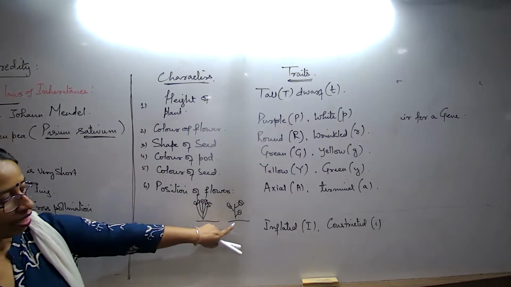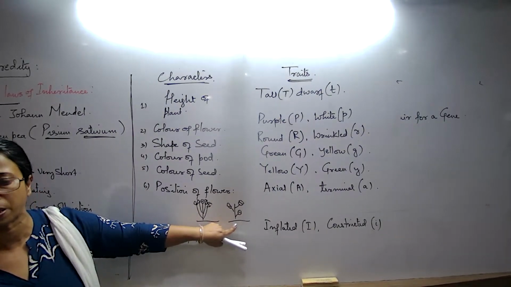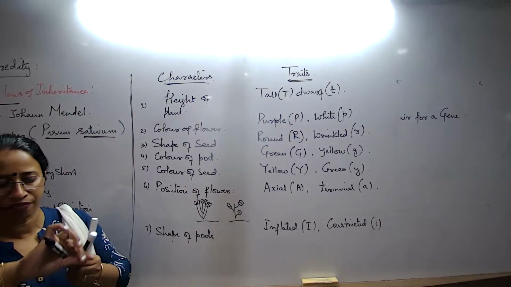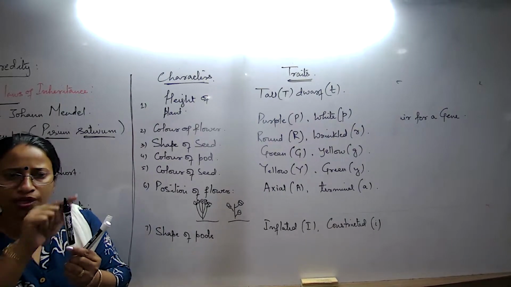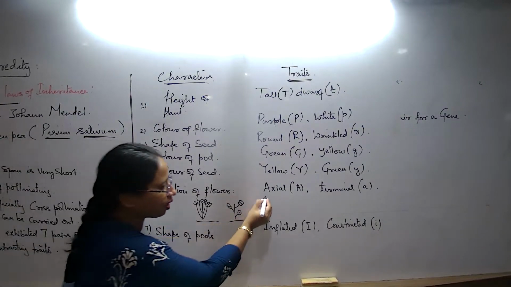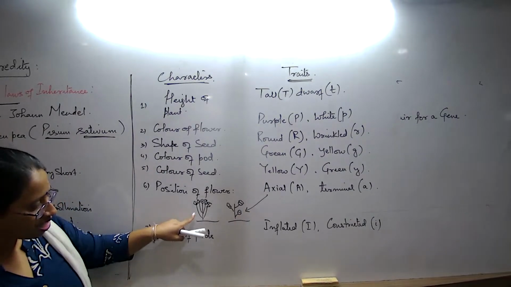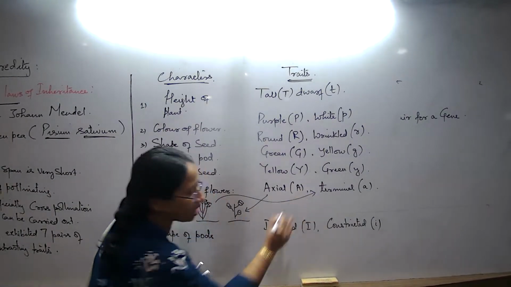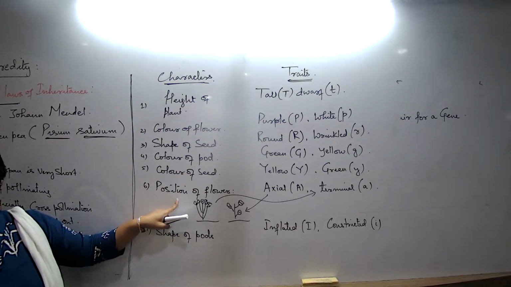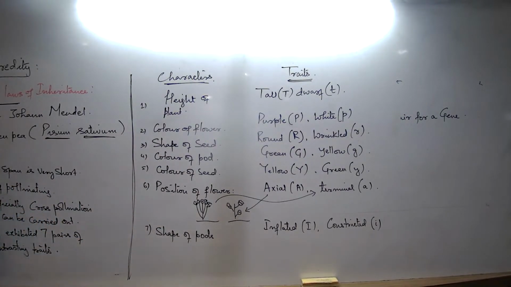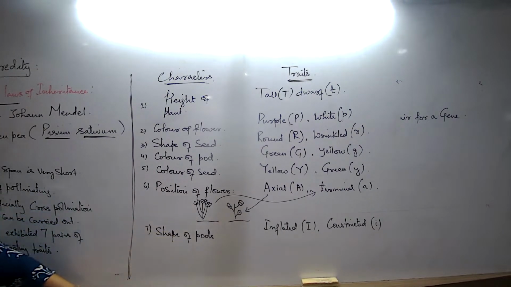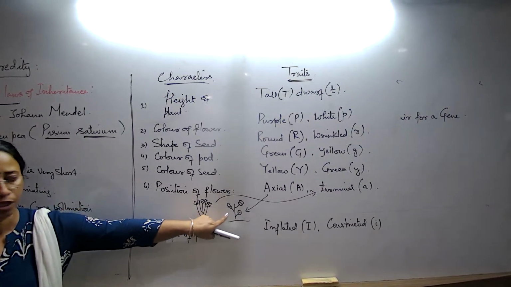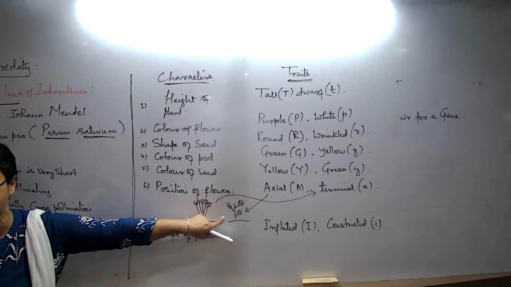Position of flower, this is what I said. In most of the plants, what happens? There's a particular stem, and if this is the stem, the flower goes more or less at regular intervals. Here one, here one, here one, here one. If this is what it is, then this is known as axial arrangement. If this is what it is, then this is known as terminal arrangement. Understood? One type of plant will always show a similar type of arrangement only. Hibiscus, if I talk about one particular example, we will never come across sometimes this and sometimes this. No, hibiscus always shows this type of arrangement only.